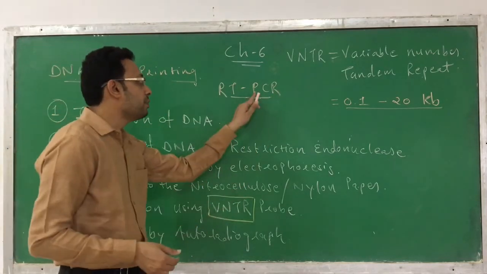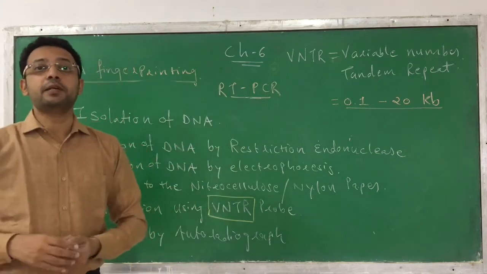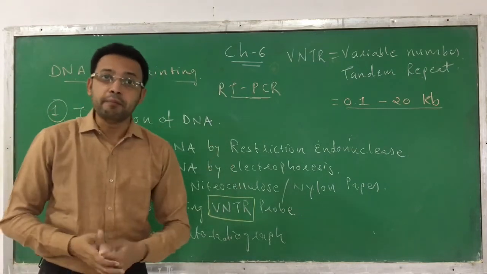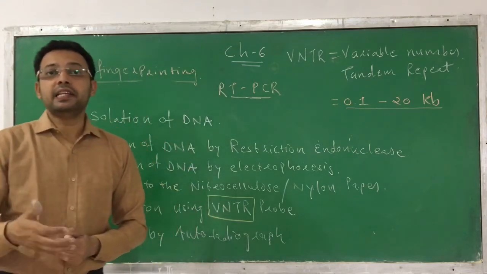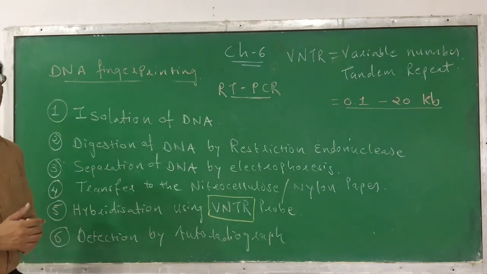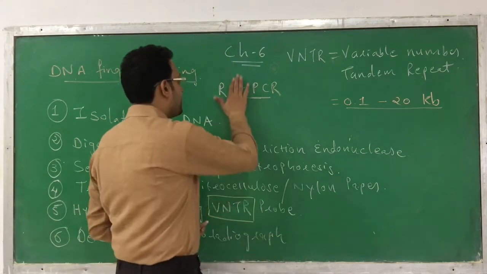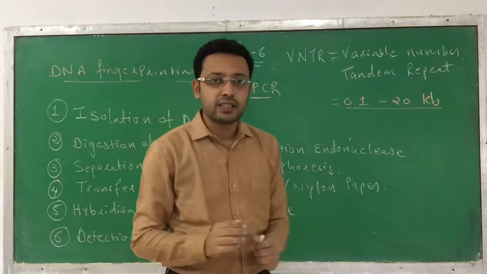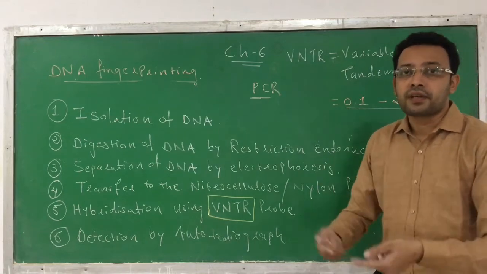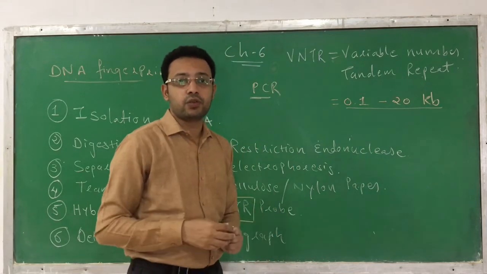With the help of polymerase chain reaction, PCR, we amplify the DNA molecule. Whatever DNA molecule we get, we make millions of copies, and with millions of copies we can detect it. So these are the steps involved. If we get a very low quantity of sample, then we perform PCR. Instead of saying RT-PCR, I am just saying PCR, polymerase chain reaction, and with its help we amplify the DNA molecules.